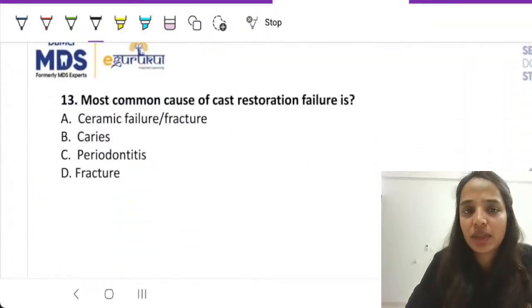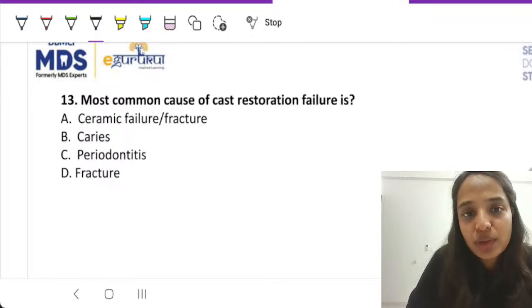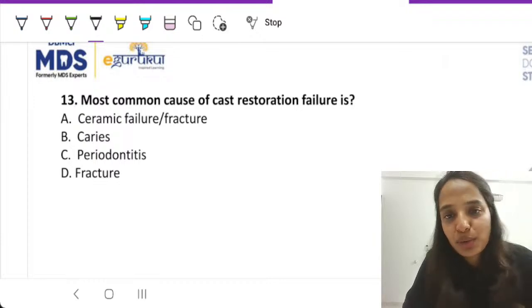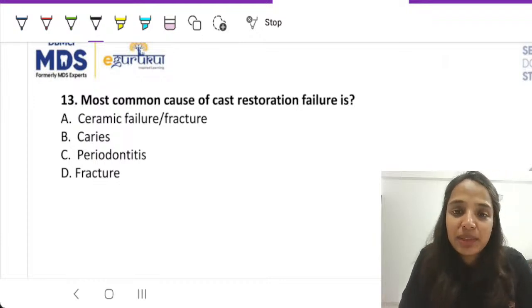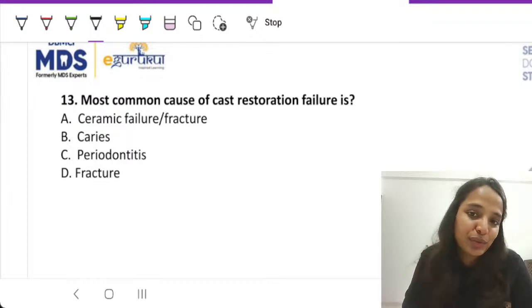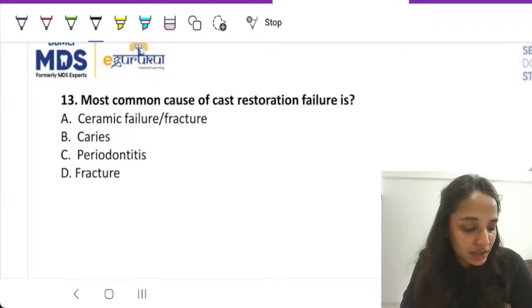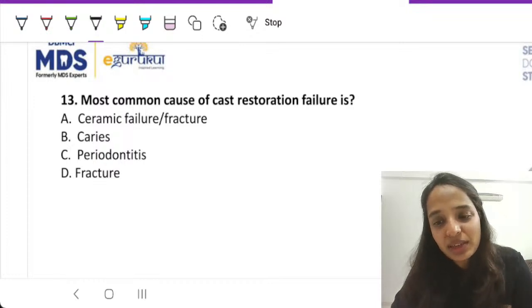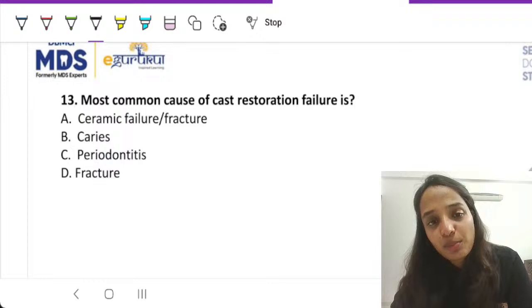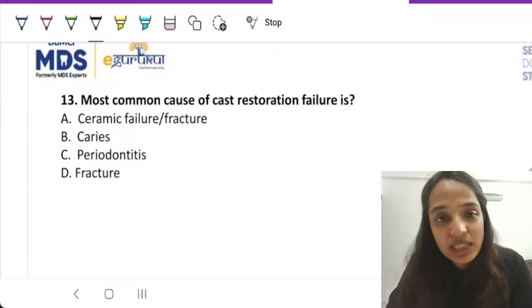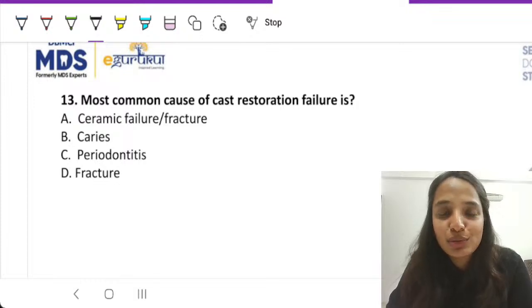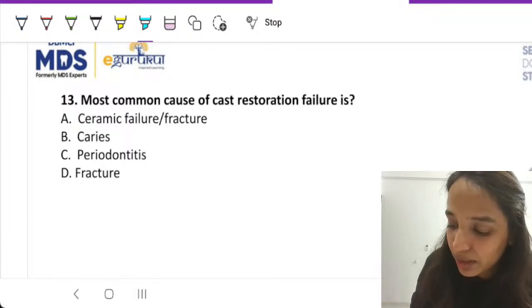Now, what is the most common cause of failure of cast restorations? Is it ceramic failure, caries, periodontitis, or fracture? This is something that can confuse you, but remember your basics over here. What could be the correct answer, students? Question number 13. What is the correct answer here? Most common cause. It is not that the other reasons do not cause failure, but what is the most common cause, right?